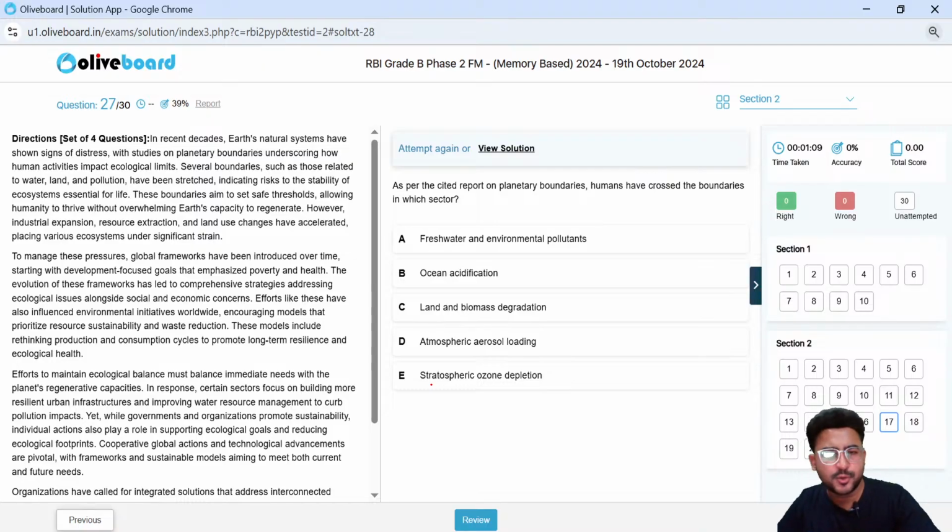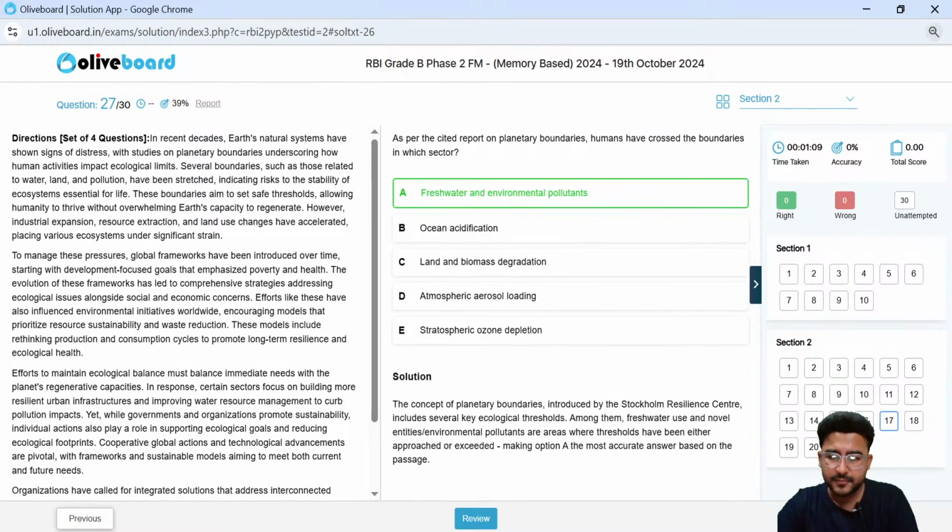And sometimes we need to take that call of calculated guess. However, only do that when you can clearly see the options and you can eliminate the majority of them, right? Perfect, guys. A is the correct choice here, right?